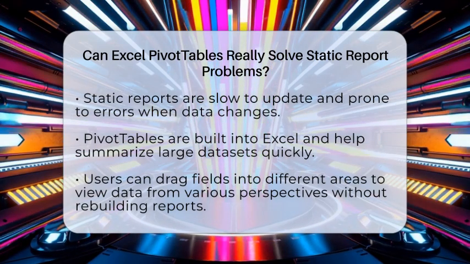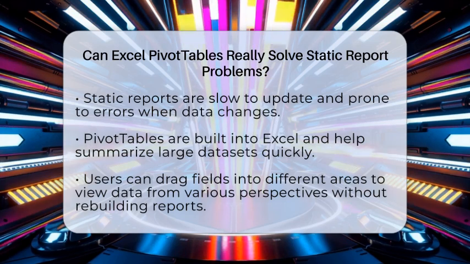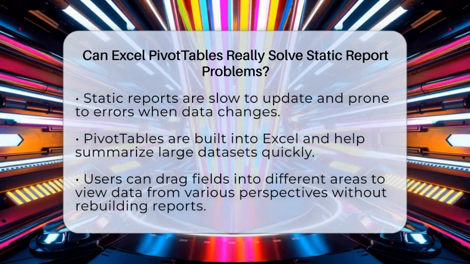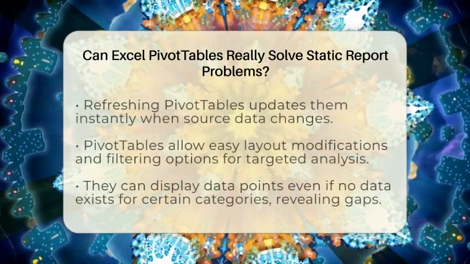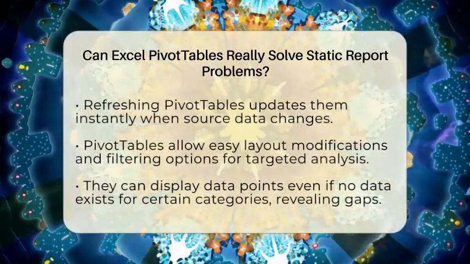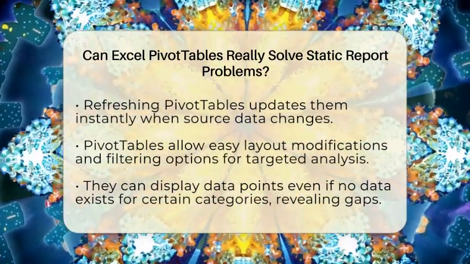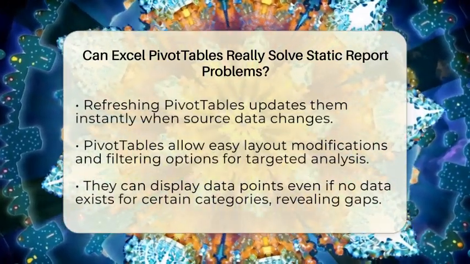Static reports often take a lot of time to update. If your data changes, you have to manually redo the report, which can lead to mistakes. Pivot tables solve this by allowing you to refresh the report with a simple click. When the source data updates, just click refresh and your pivot table shows the latest info.